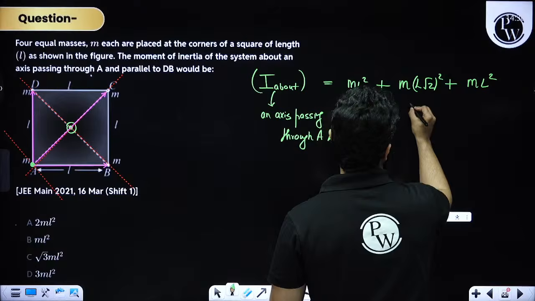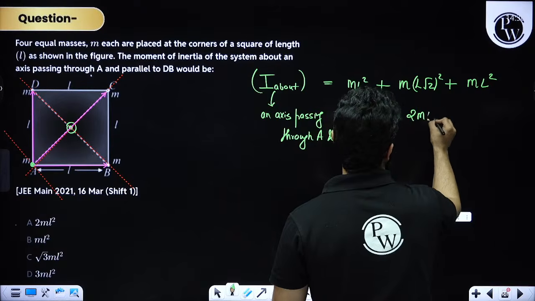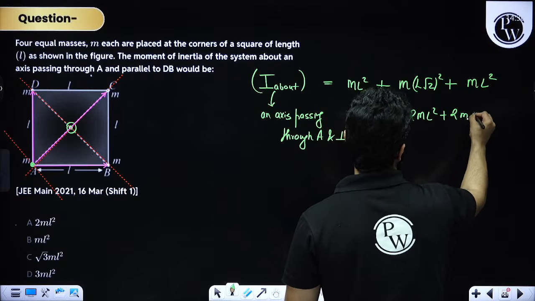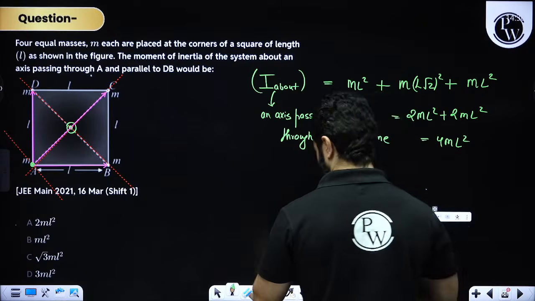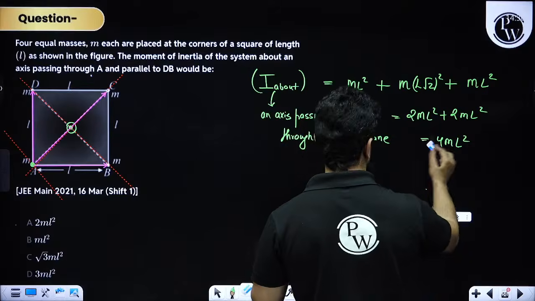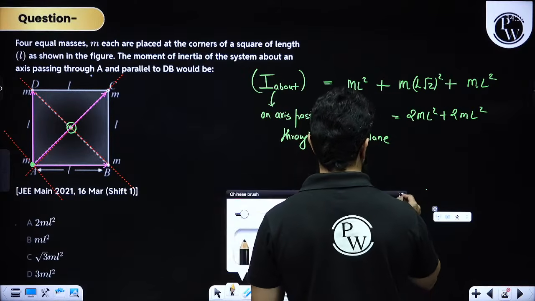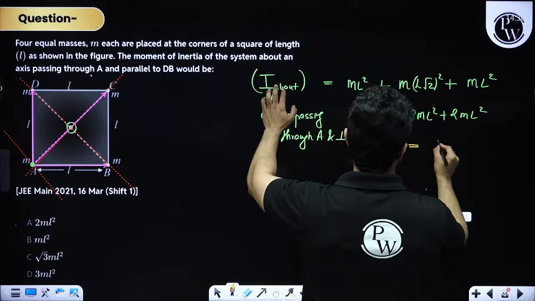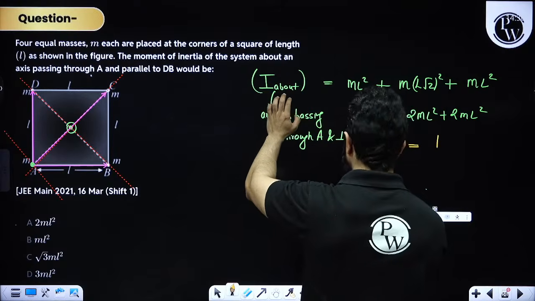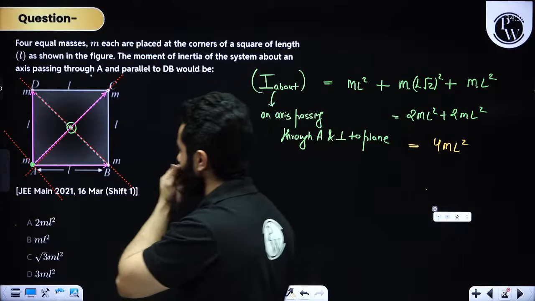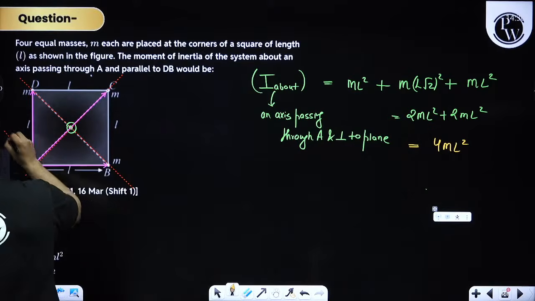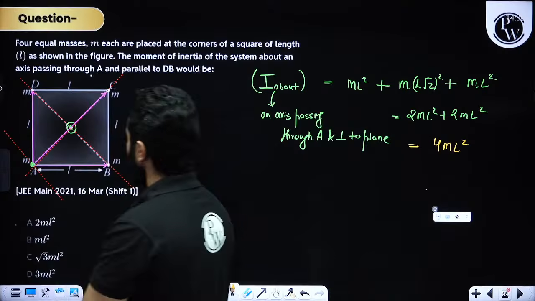So you are going to get 2ml square plus 2ml square, that means 4ml square. The final answer for the moment of inertia about this axis is 4ml square. But they are not asking about this axis. They are asking about this parallel axis.